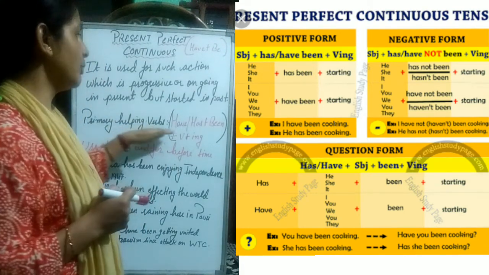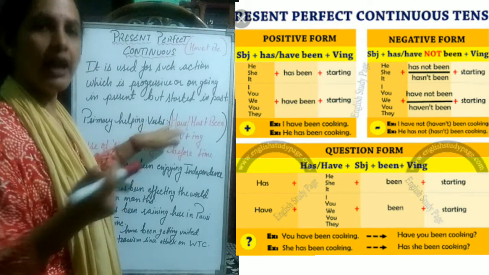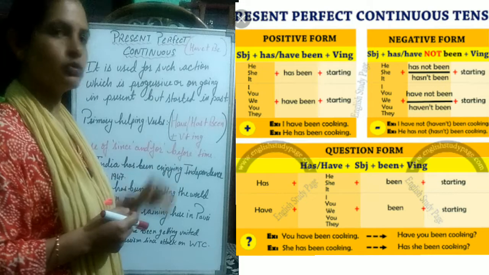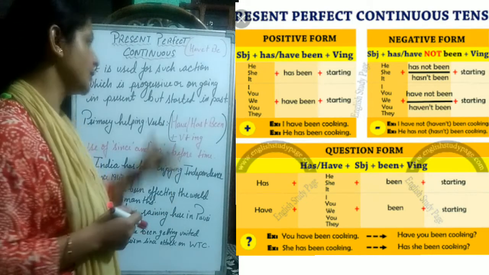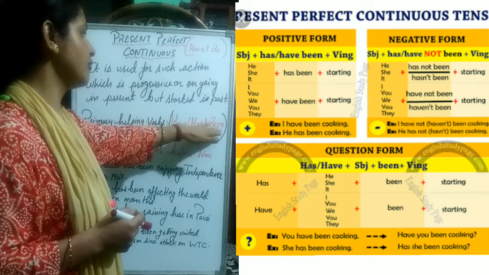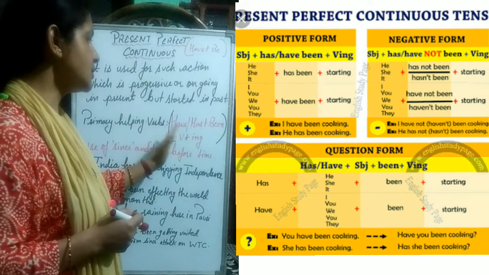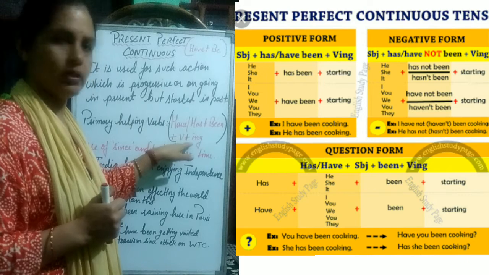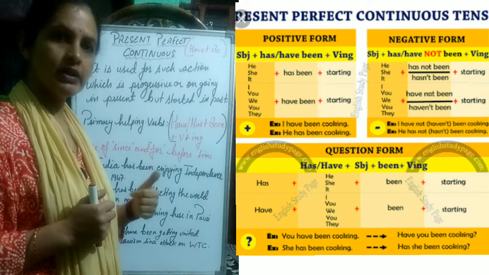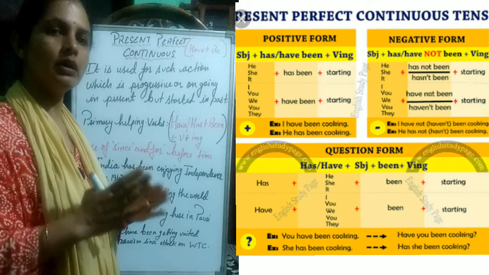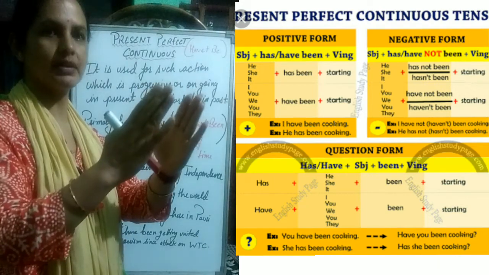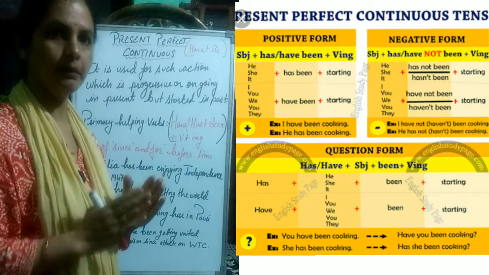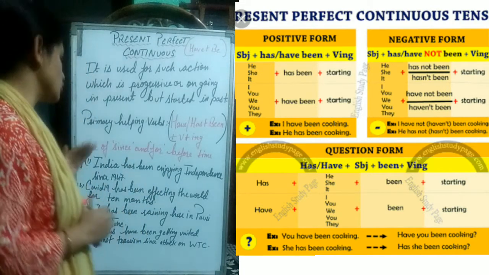Now the primary helping verb have and has. Have we use with plural subject, and has we use with singular subject. So have been, has been plus verb, and with that verb what we use? Ing. Okay, why we use ing? Because the work suggests us progress. Okay, so a progressive verb we use here, that's why we use ing.